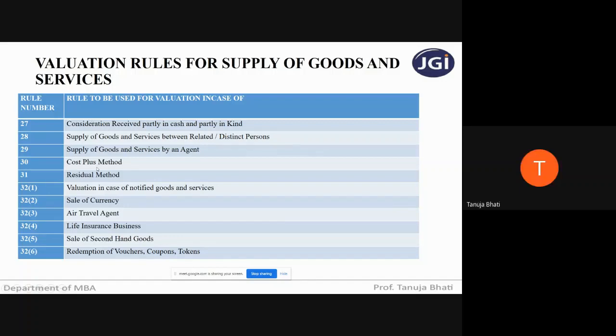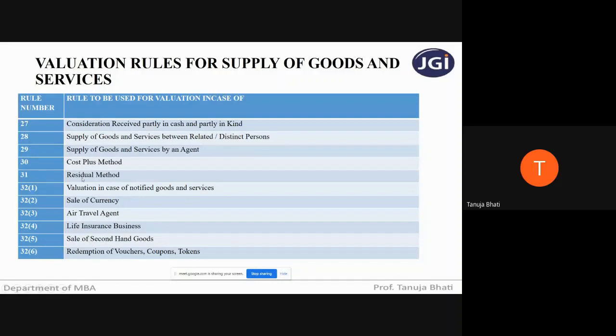Okay, what does cost plus method tell us? How to value under cost plus method? Can any other student tell me? 110% of the manufacturing or acquiring. Yes. Very good. So whatever is the cost relating to acquiring the goods or manufacturing of the goods or production of goods, you're going to take 110% of that.